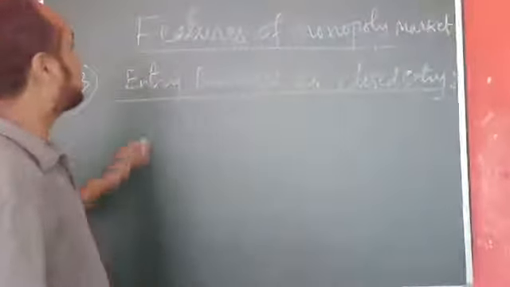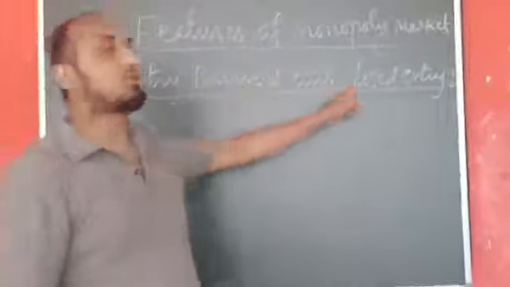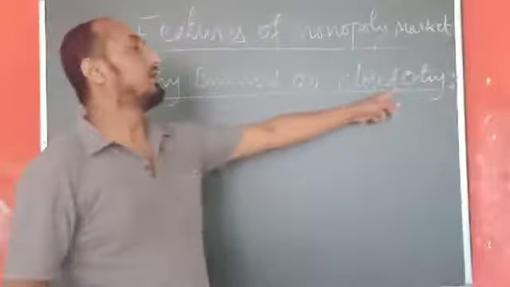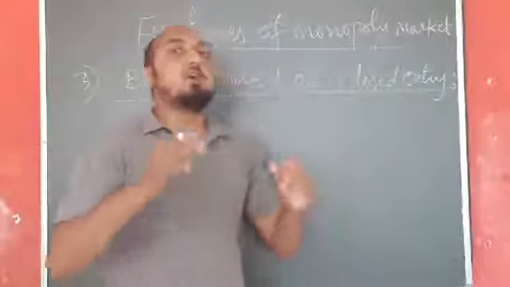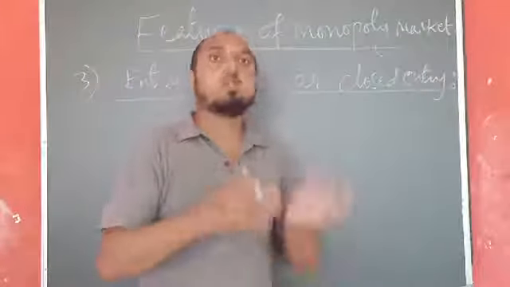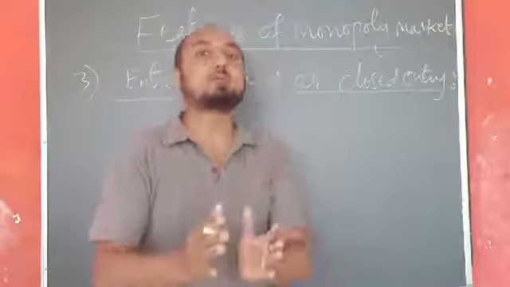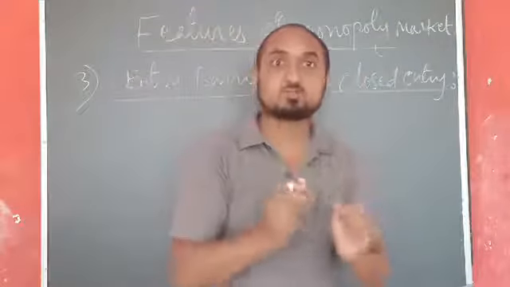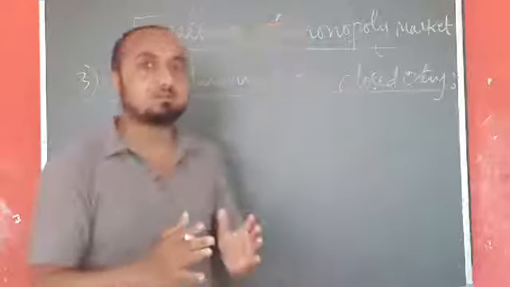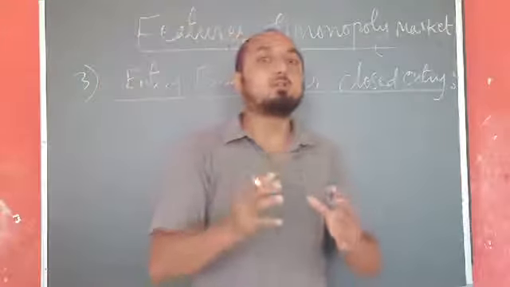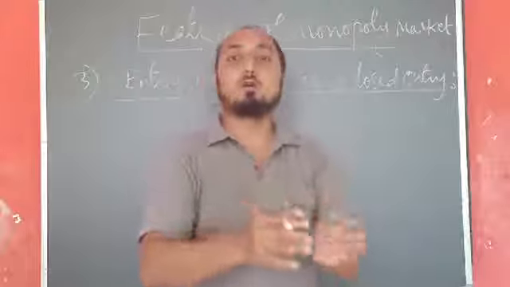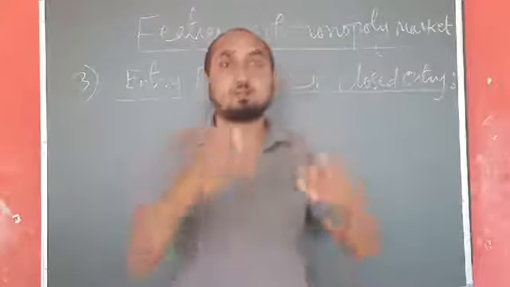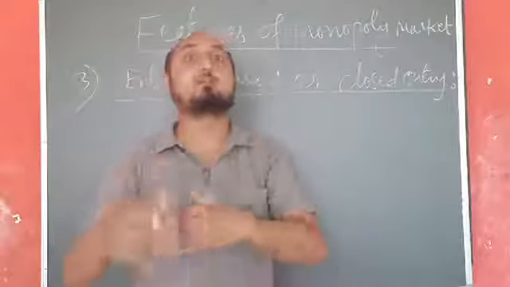Okay, so the third feature we have is entry barriers or closed entry. So monopoly market is characterized by closed entry. Closed entry means no other firm will be allowed to start similar types of business and supply the products in the market. So that restriction is there, and because of that restriction, the monopoly always earns supernormal profit or abnormal profit in the market, because there are no competitors, and the competitors are restricted by different laws.